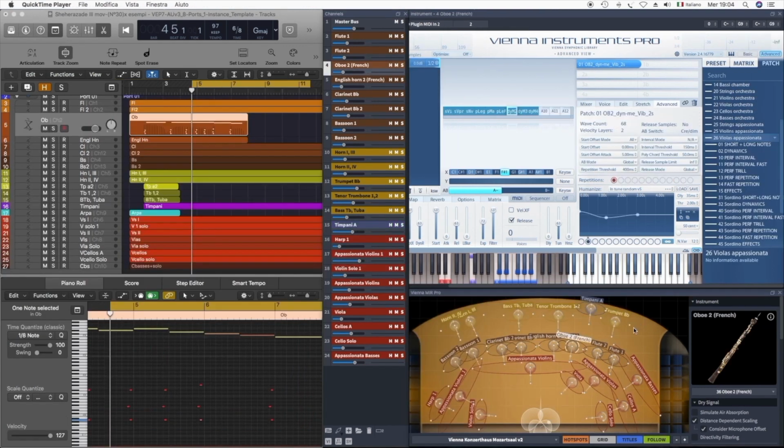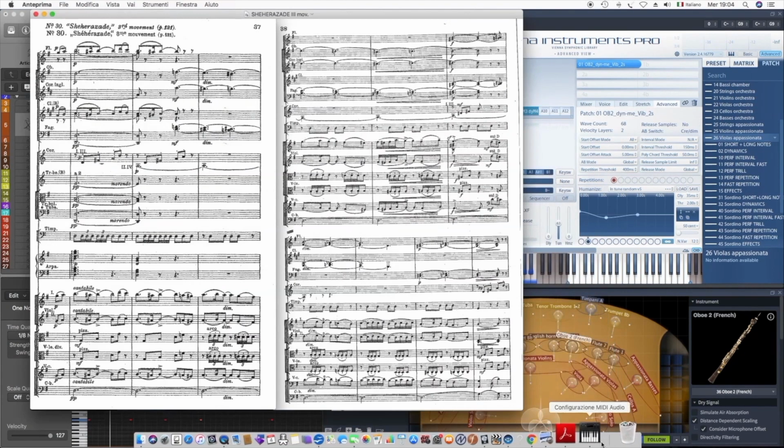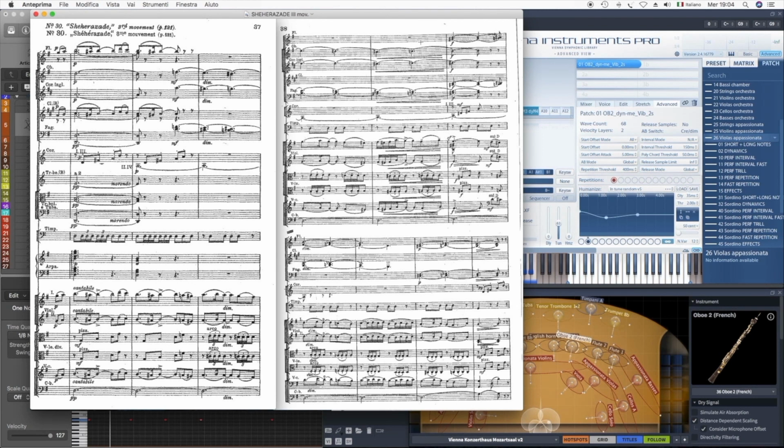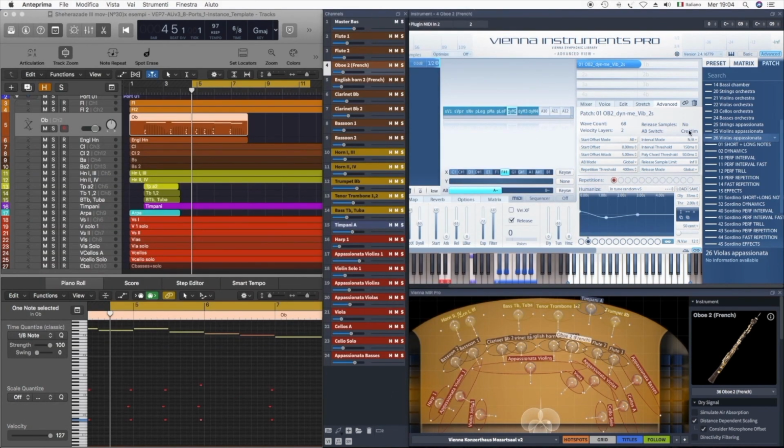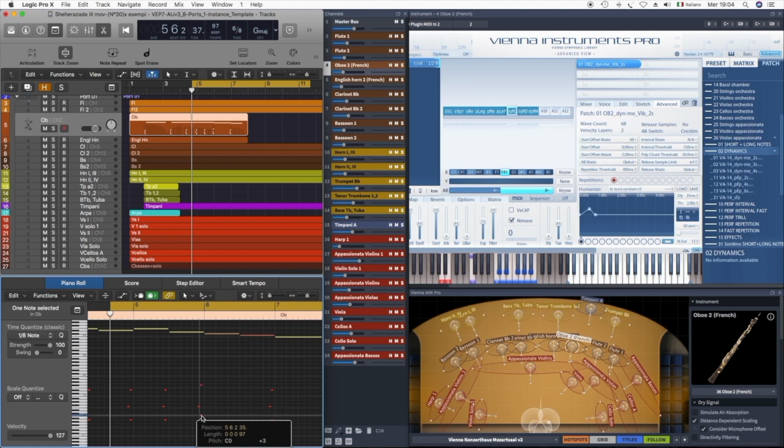In the middle and final part of this excerpt, we can see the crescendo and diminuendo symbols. Let's pick the appropriate dynamic articulation in the most suitable length for all needs: 1.5, 3, 4 seconds, etc. It can work as a crescendo in the A version and as a diminuendo in the B version. It is therefore essential to place the correct key switch to the corresponding note to get the correct dynamic change.